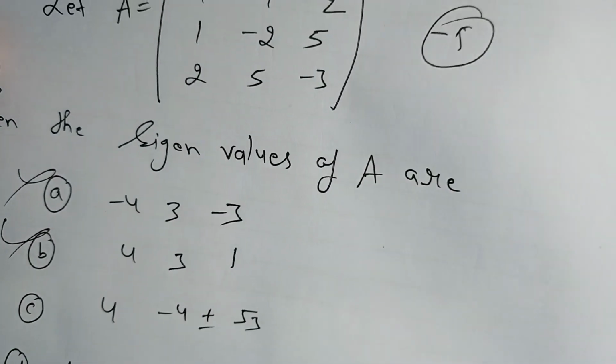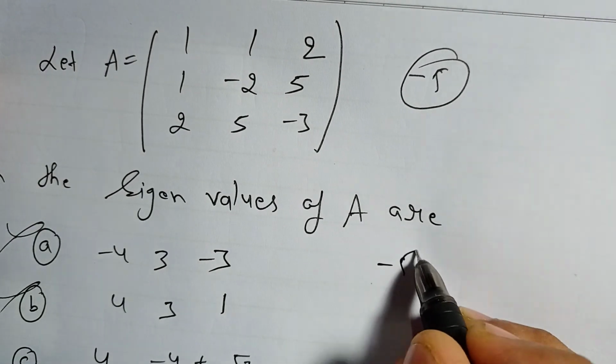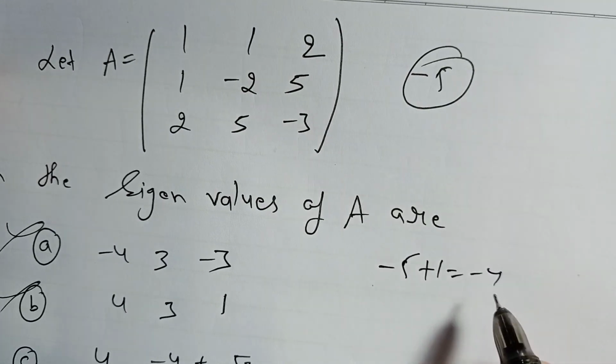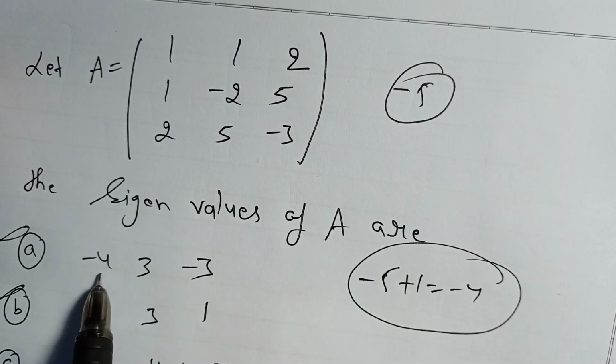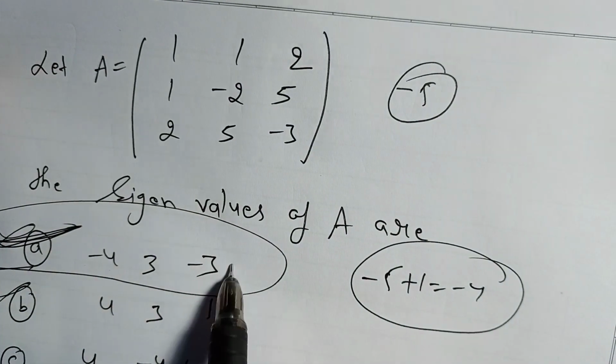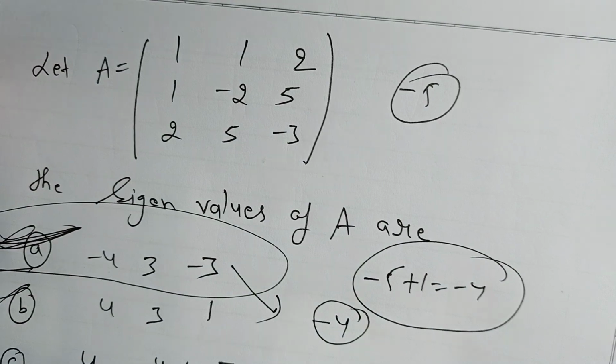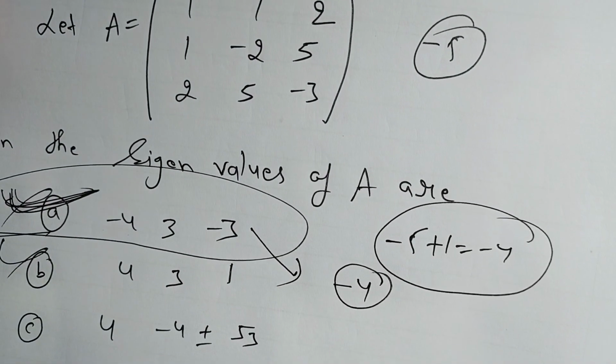Let us see which has the right trace. Minus 4, so minus 7... yes, A is correct, sorry, A is correct, because the sum of eigenvalues is minus 4. Fine. And trace is also minus 4, so option A is correct.